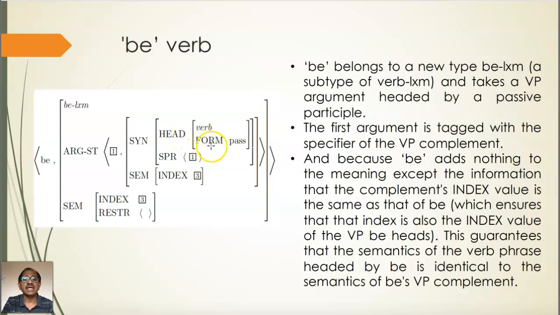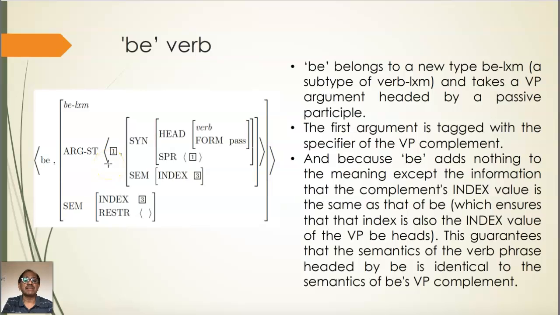And then it has a form of passive participle. And it will also have a specifier 1. Now, that is, the VP's specifier and the specifier of the verb be are the same. They're tagged, right? So this shows that the subject of the be verb in a passive sentence and the subject of the passive participle VP are one and the same.